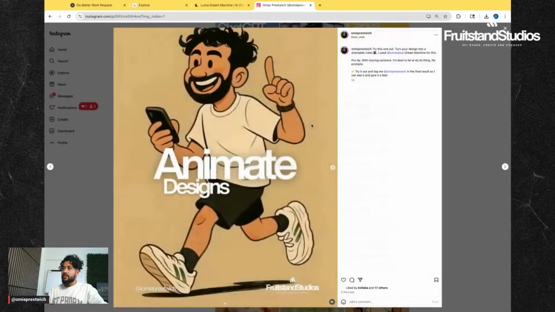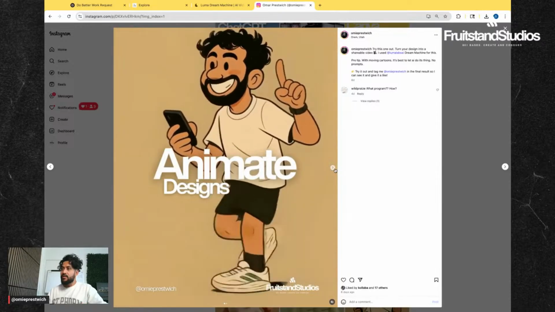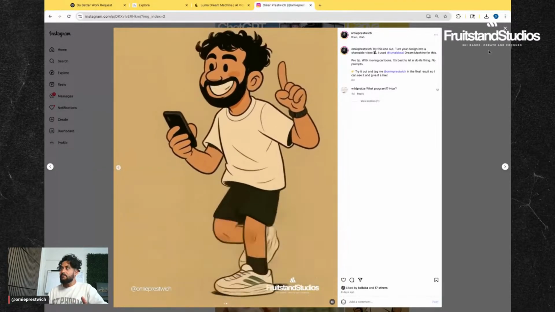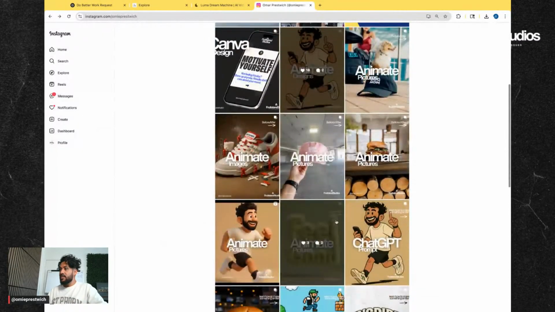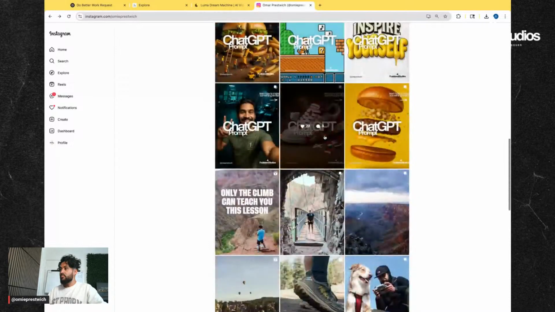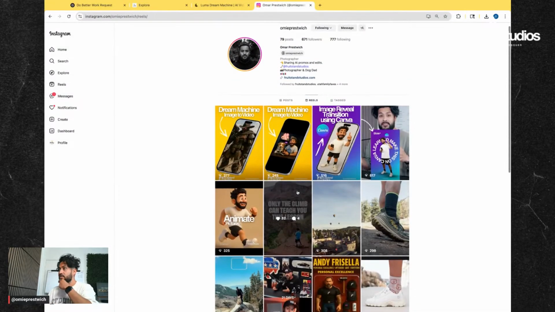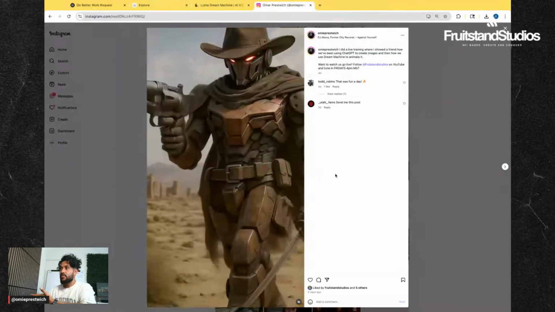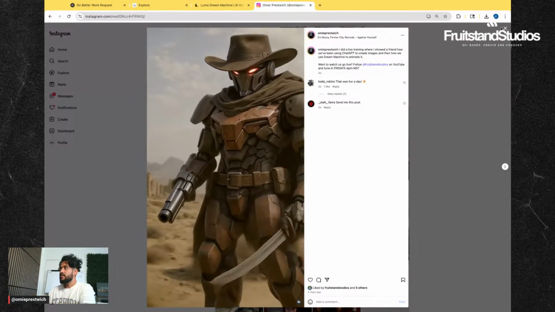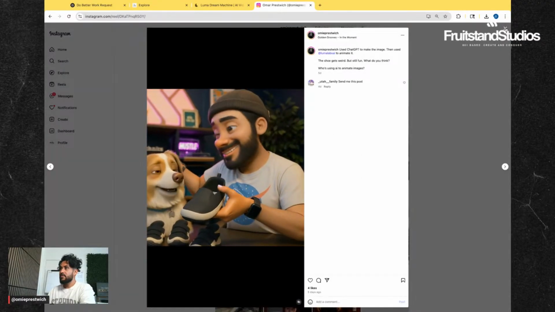But if you look, this was made with a ChatGPT prompt. Yes, the leg goes a little bit weird for a second, but for what it is, it's awesome. I did another one here. See, super fun. And these are from ChatGPT prompts. I don't know if I shared any others. ChatGPT prompt right here. So crazy. ChatGPT prompt animation. Awesome.